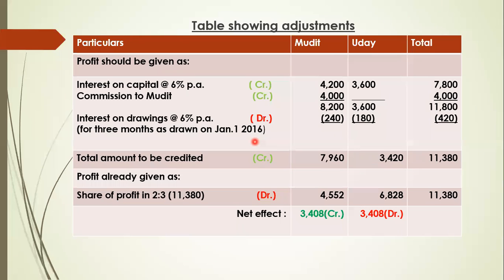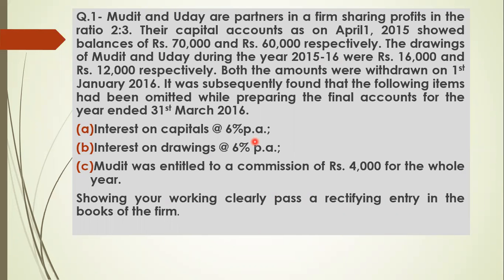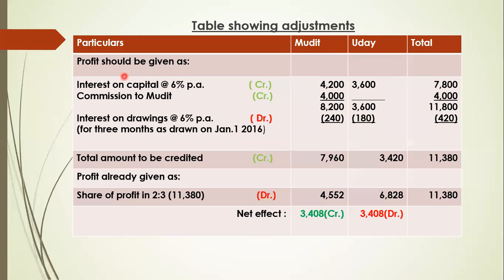How much have they drawn? 16,000 and 12,000. So 16,000 into 6% for 3 months will be 240, and for Uday it will be 180. And total interest on drawing is 420.